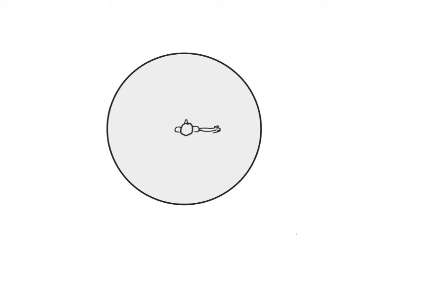And I'm holding here a string, and on the end of the string is some object. We'll say that object has mass m, and maybe we can say that the radius of the circle, which would be like this distance, we'll call that r. And let's imagine I swing this thing in the counterclockwise direction. So this particular object has a velocity v.